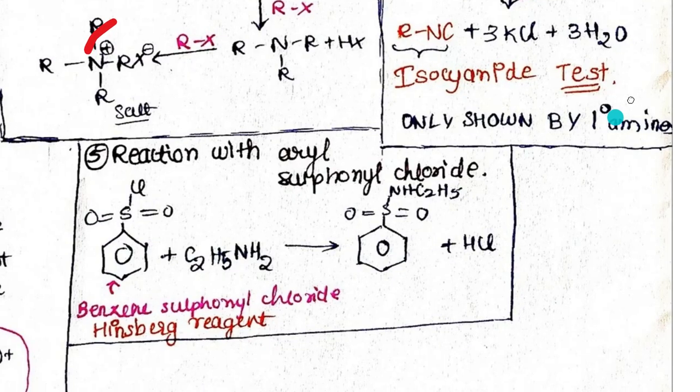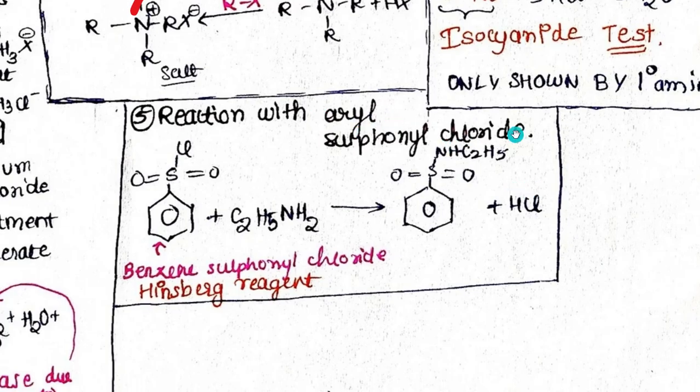Super important point. Then coming to reaction with aryl sulfonyl chloride. This is our Hinsberg reagent. As you can see, a benzene ring with S double bond O groups and a Cl group on the top. This is reacting with C2H5NH2, and it gives us a benzene ring with S, SO2 groups remain the same. Only the Cl is replaced by NHC2H5.